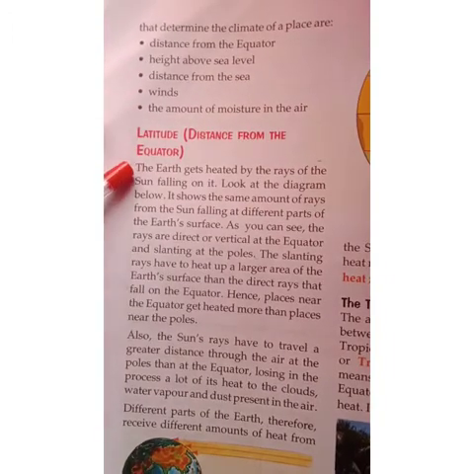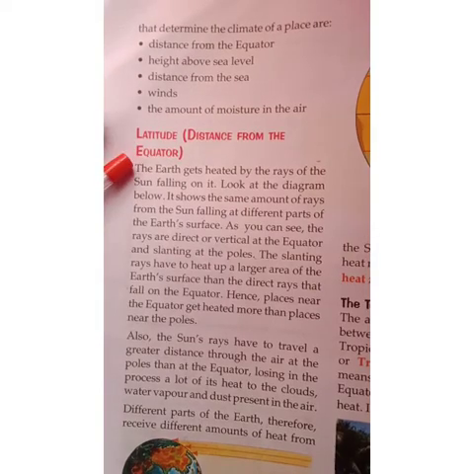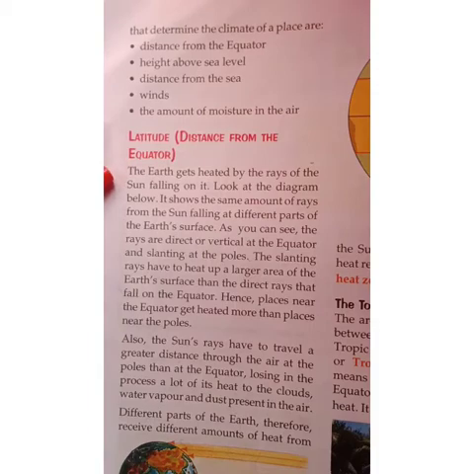First, let us see distance from the equator. That is latitude, the distance from the equator. Earth gets heated by the rays of the sun falling on it.